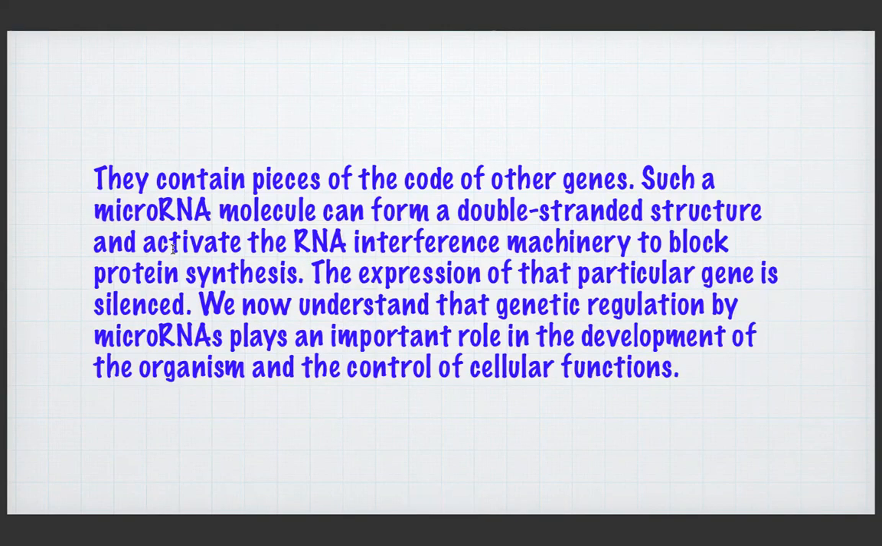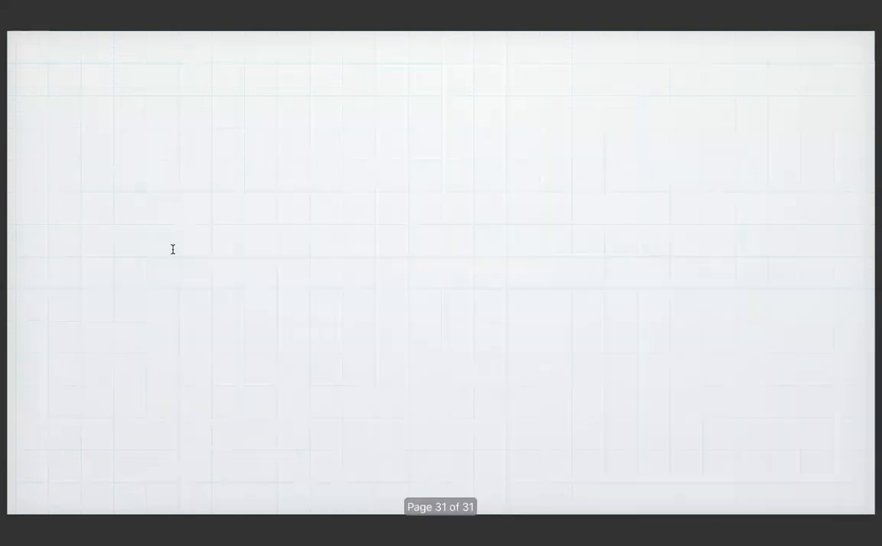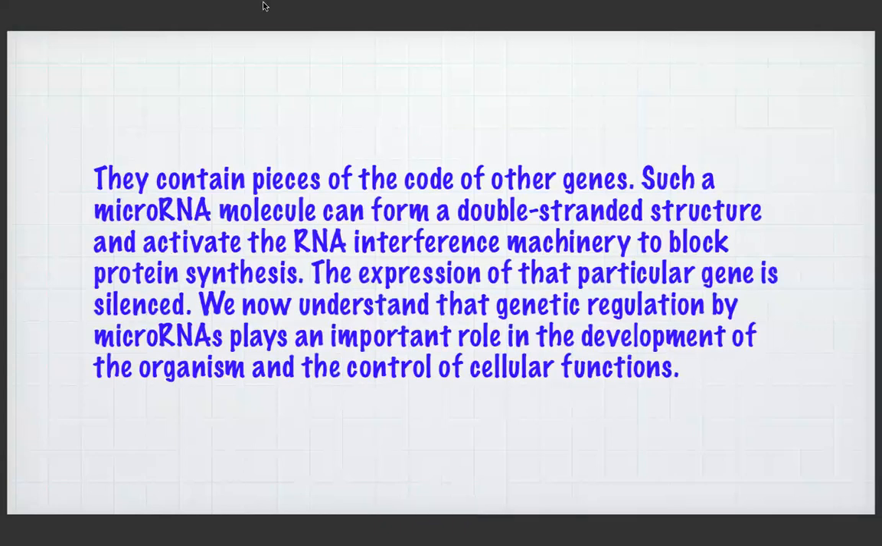So microRNA is also one of the important molecules that can form double-stranded structures and activate the RNA interference machinery to block protein synthesis. The expression of that particular gene is silenced. MicroRNAs can be used to block protein synthesis, and these microRNAs are able to form double-stranded RNAs. We now understand that genetic regulation by microRNAs plays an important role in the development of organisms and control of cellular function. I hope you understand the concept of RNA interference technology.